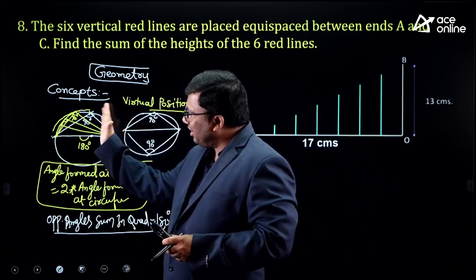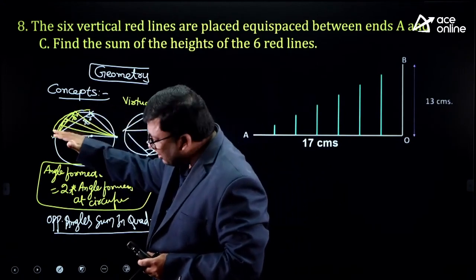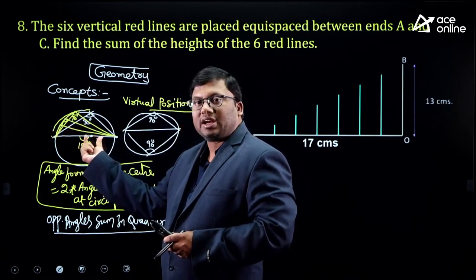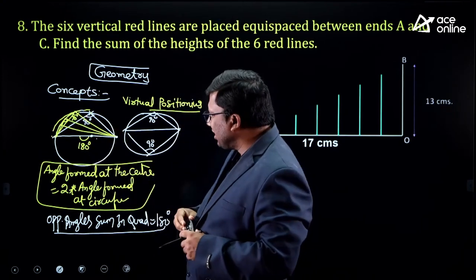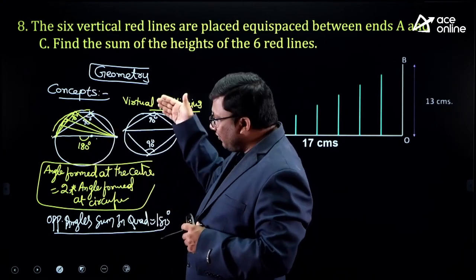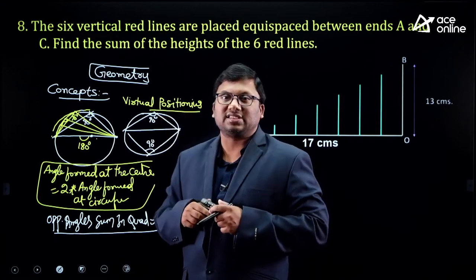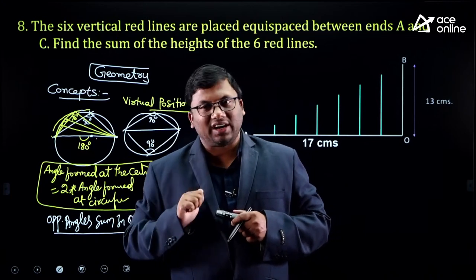This is 90. If I shift it, it is 90. 90, 90, 90 will move and come here. Angle formed at the center is twice the angle formed at the circumference. This is 90. If I create a water image, it is 90. Opposite angles in a cyclic quadrilateral are 180 degrees. These two are clear to you.